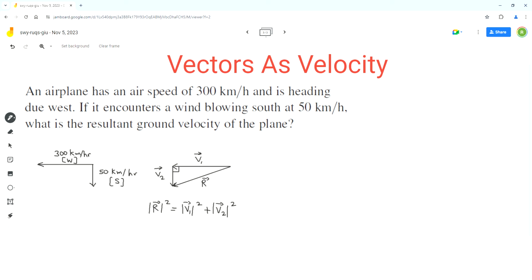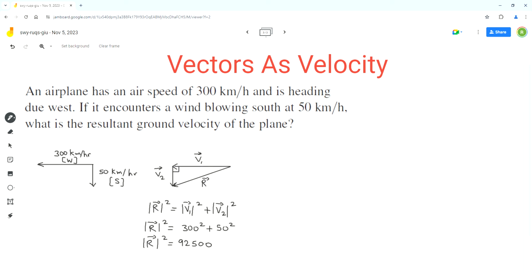Now we are given that the speed of the airplane is 300 kilometers per hour, so that's the magnitude of vector v1, and 50 kilometers per hour is the magnitude of vector v2. Now we can do this calculation. So 300 squared plus 50 squared is equal to 92,500.